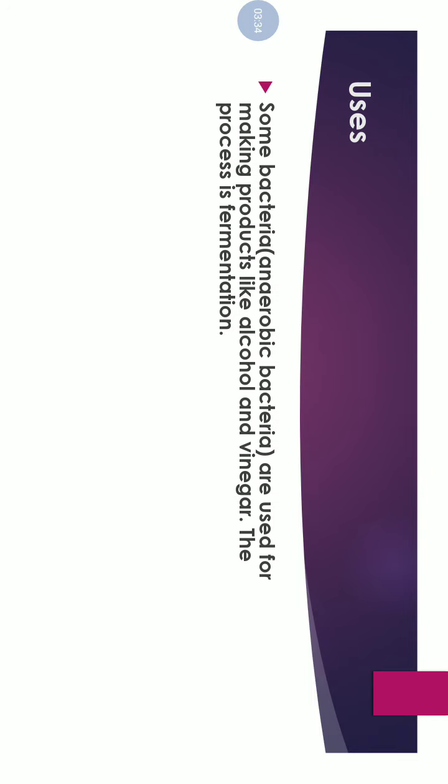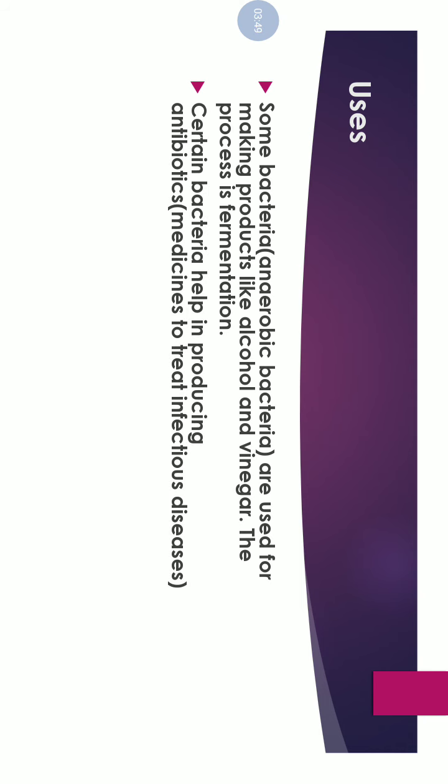First, some anaerobic bacteria are used for making products like alcohol and vinegar, and they can do so by the process of fermentation. Next, certain bacteria help in producing antibiotics. Antibiotics are the medicines which are used to treat infectious diseases. So some special bacteria produce antibiotics.